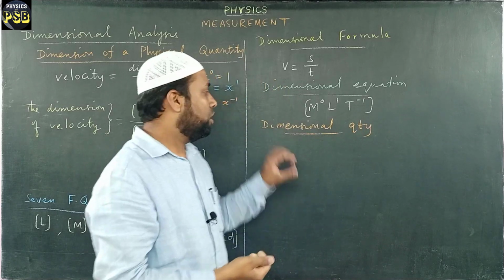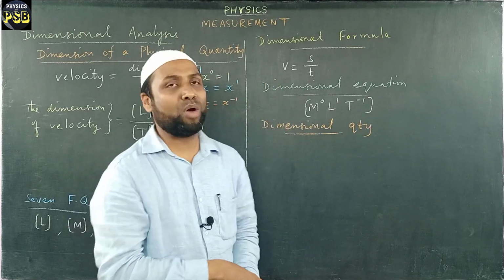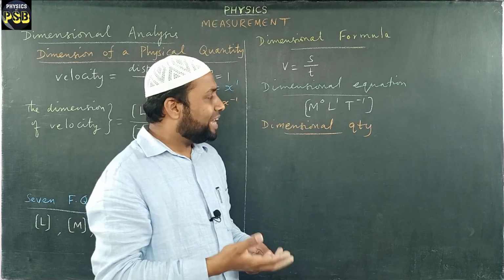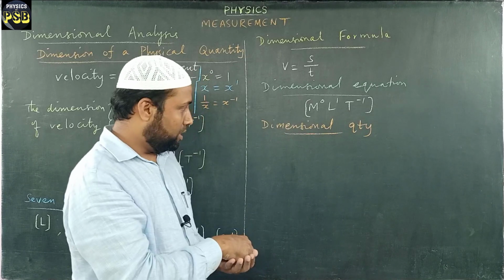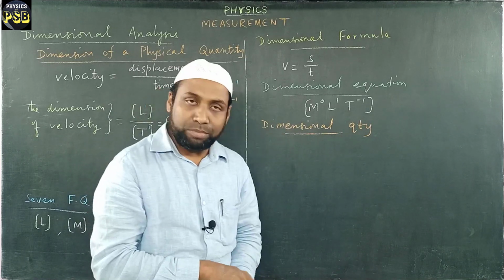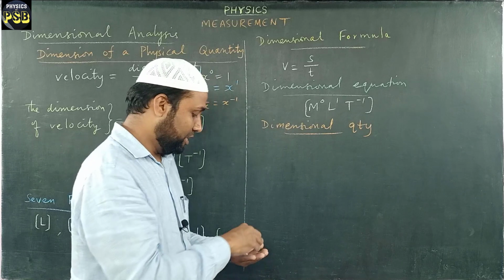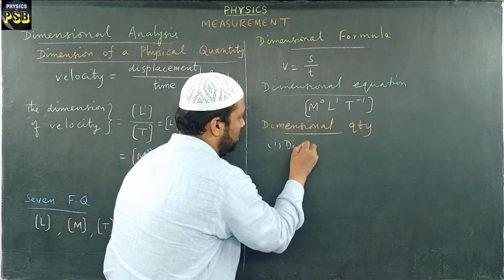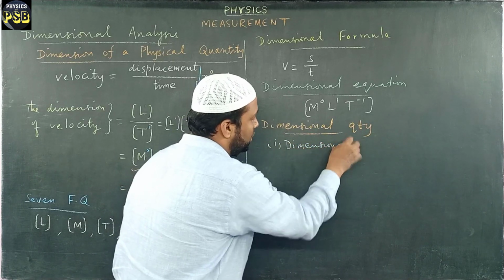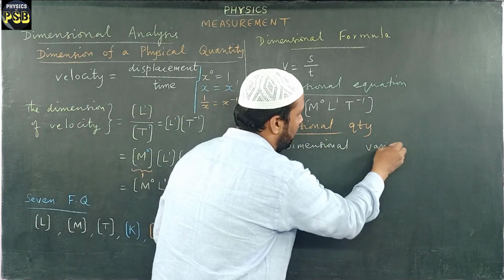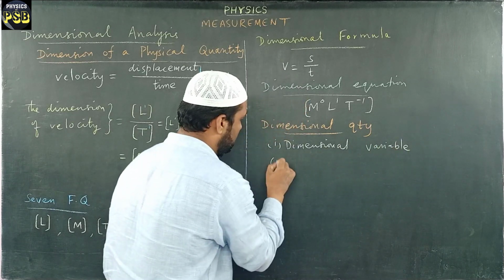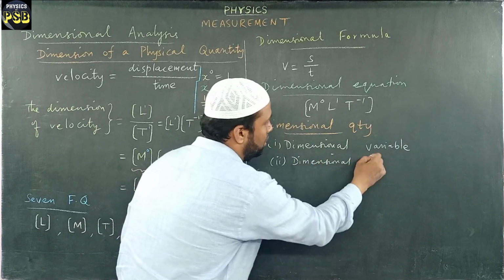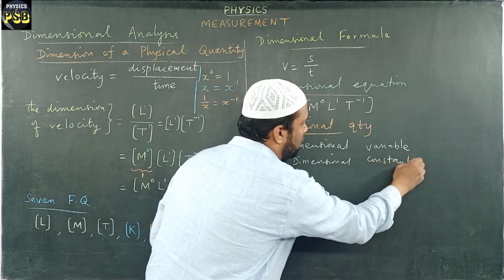Physical quantities which have dimension are referred to as dimensional quantities. These are classified as dimensional variable and dimensional constant.